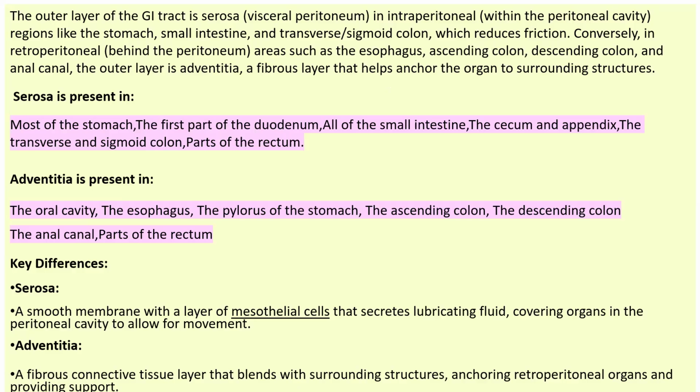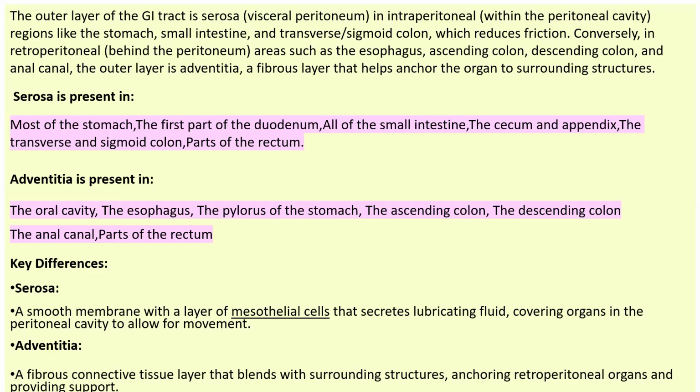Serosa is mostly present in the stomach, the first part of the duodenum, all of the small intestine, cecum, and appendix. The appendix is your vestigial organ. Serosa is also present in the transverse and sigmoid colon and parts of the rectum. Adventitia is present in the oral cavity, the esophagus, the pylorus of the stomach, ascending colon, descending colon, anal canal, and parts of the rectum. Adventitia's function is to provide support because it is fixed in position, retroperitoneal.